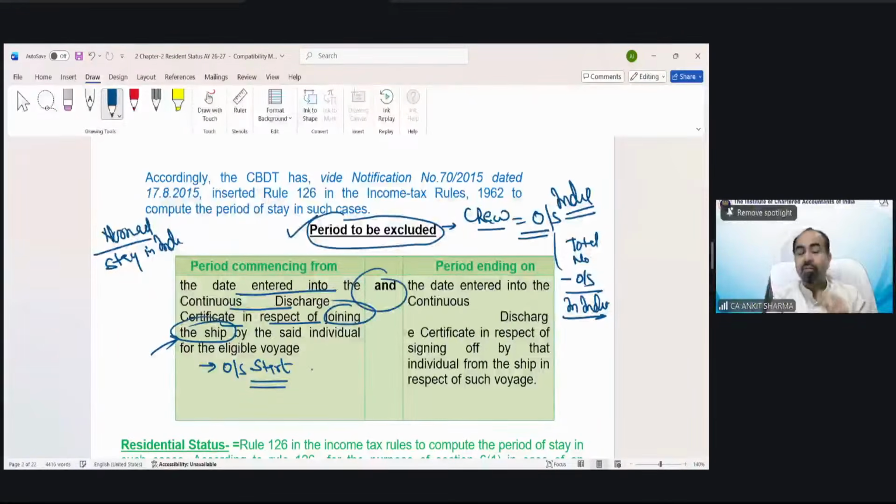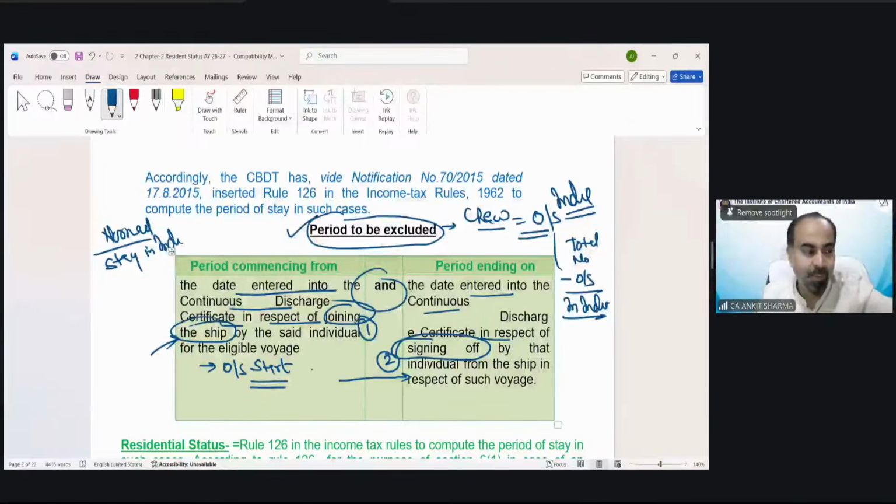And till what time would it remain outside India? Till the time he does not leave that ship, he will be assumed to be outside India. The date entered into the continuous discharge certificate in respect of signing off. So these two terms you should remember: joining the ship and signing off the ship. The period outside India would be treated from the day he joins that ship till the day he signs off that ship. Signing off is technically departure from the ship, and joining is technically arrival onto the ship. So both these two days would be assumed as outside India.